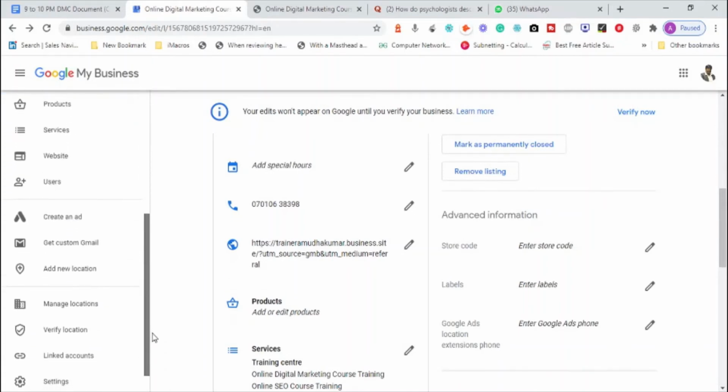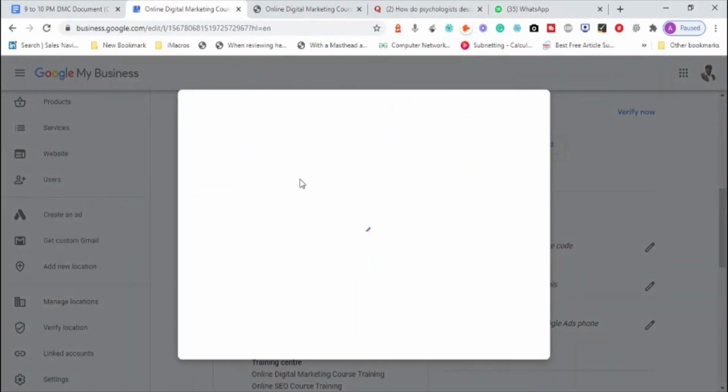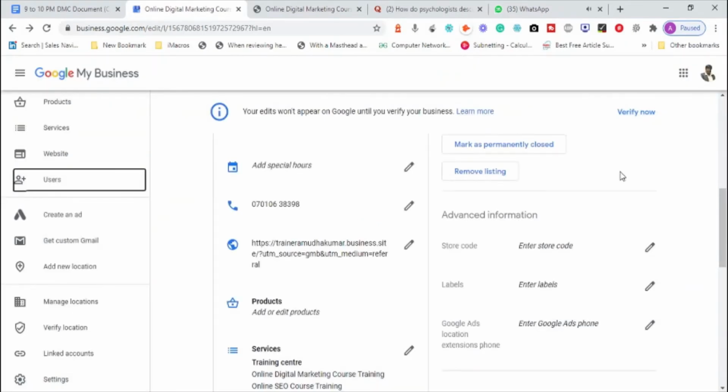Apart from the website, we have something called users, where you can click on this users option and add somebody as a manager for your business. We can give access to other people so that in your absence, or when you are busy, somebody can manage your business listing and all the options. So you can add users, is what we can understand.